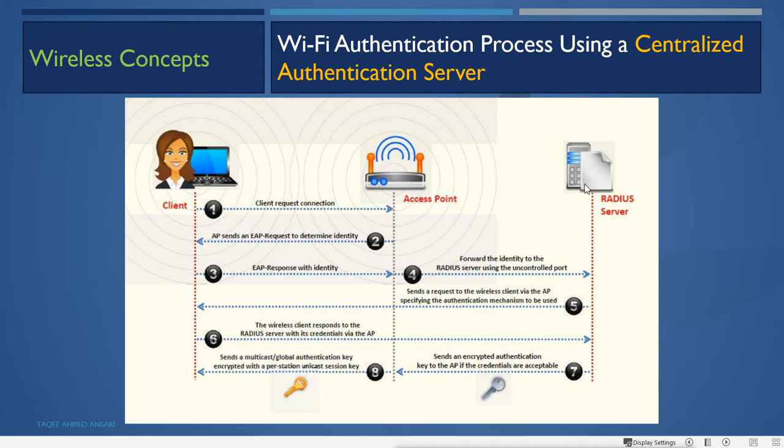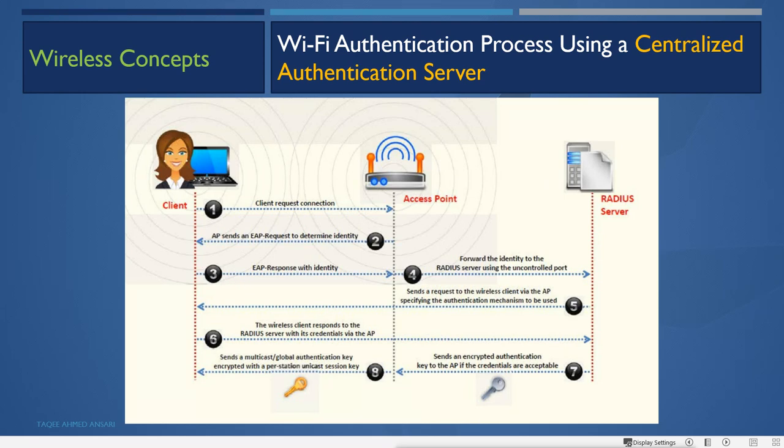So we have to configure in the access point that this is the Radius server IP and this is the port number for connecting to this Radius server. And also we provide the shared secret here to this AP to do the communication securely. So we configure the shared key in the access point and the Radius server, the same key. When they communicate with each other, they do so securely.